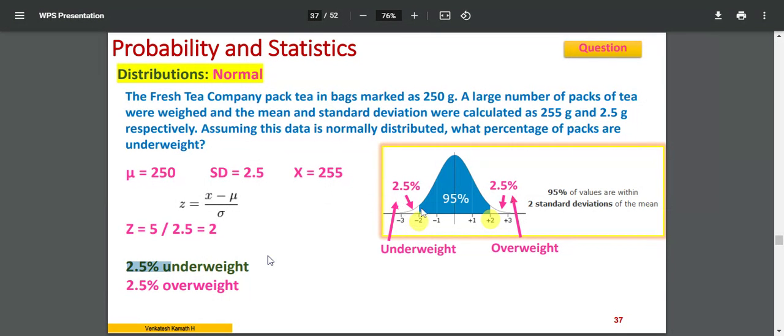Now, if you do not understand the concept of mirroring this side and that side, breaking that 5% into two pieces, two tails of 2.5% and 2.5%, you end up answering this as 5% underweight, which is wrong. It is 2.5% this side, and you have 2.5% on the other side. That's why I told you about the normal distribution mirroring effect. That is why zero is important. Across the zero, you have the mirror. Whatever you have this side, the same thing will be on the other side.